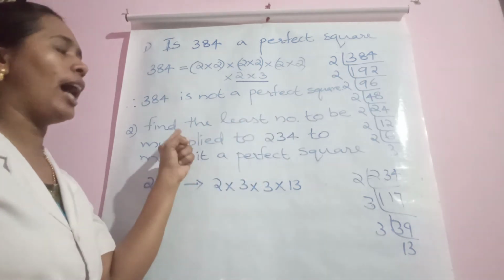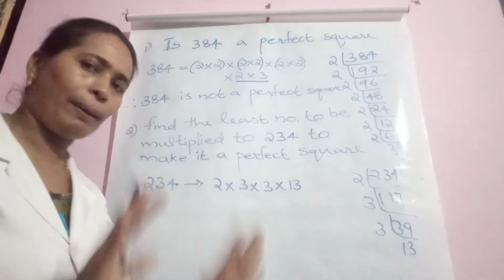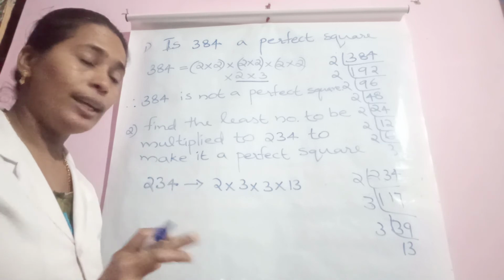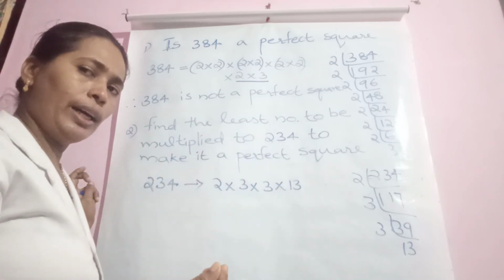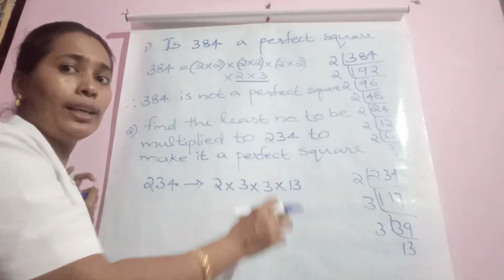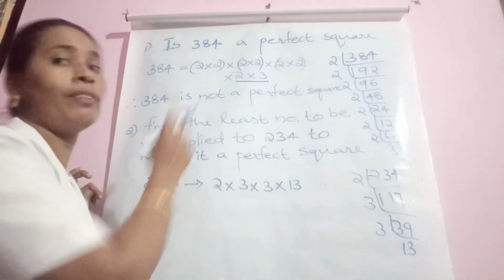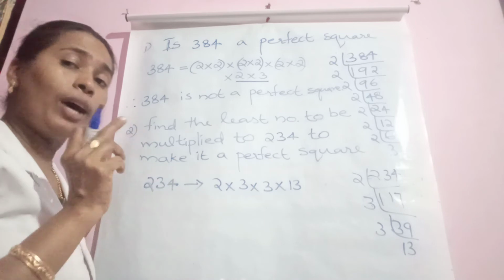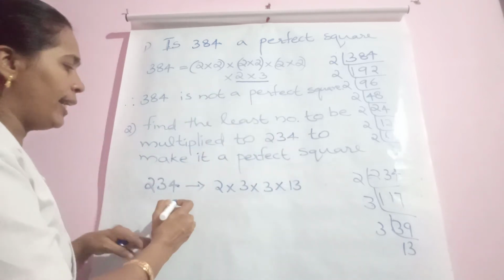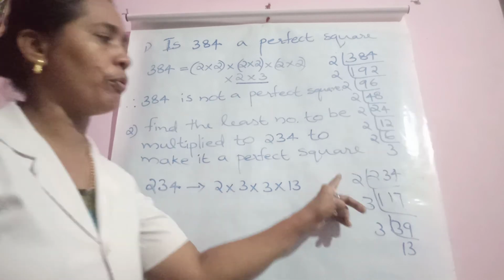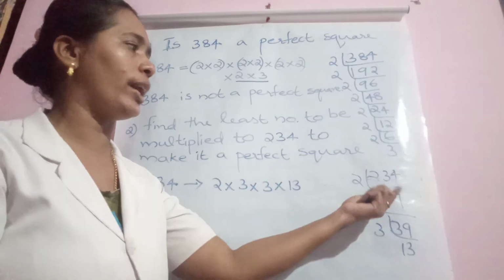Similarly, here they asked, 234 is not a perfect square. That is true. But if you multiply this by some number, you can see that the new product will be a perfect square. So what is the least number to be multiplied? For that, let us write the prime factorization of 234. Look at your right side.